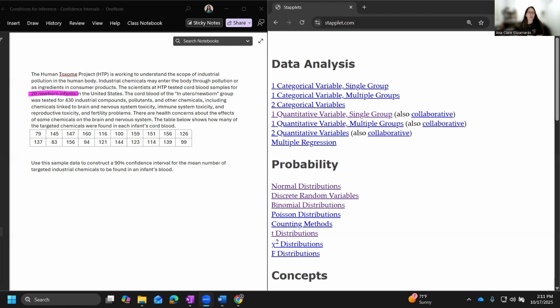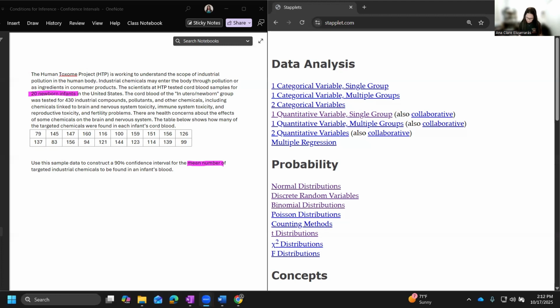The cord blood of the in utero newborn group was tested for 430 chemicals, pollutants, and other chemicals, including chemicals linked to brain and nervous system toxicity, immune system toxicity, and reproductive toxicity and fertility problems. There are health concerns about the effects of some chemicals on the brain and the nervous system. The table below shows how many of the chemicals are found in each of the infants' cords. Use the sample data to construct a 90% confidence interval for the mean number of targeted chemicals to be found in an infant's blood. Okay, so this says mean. To me, this is mean, which means I'm going to use the mean conditions.